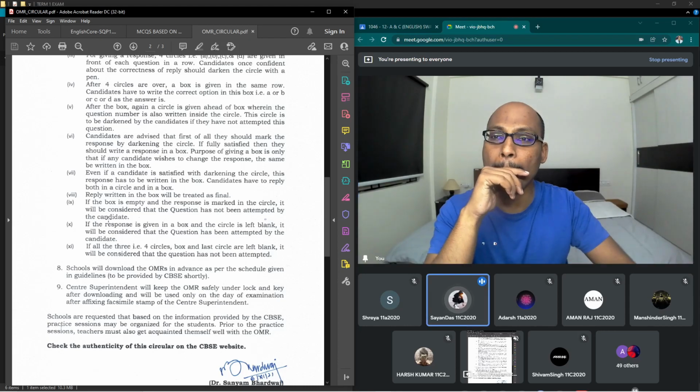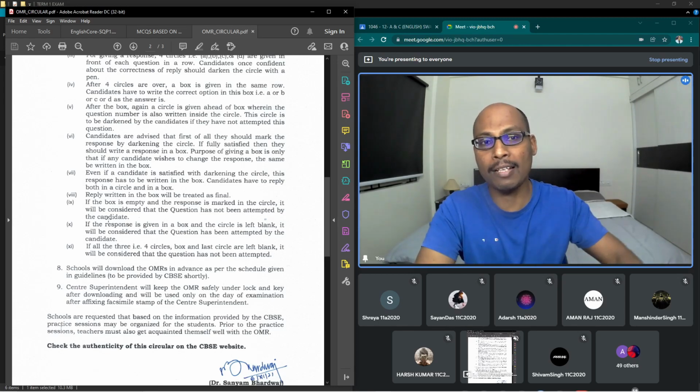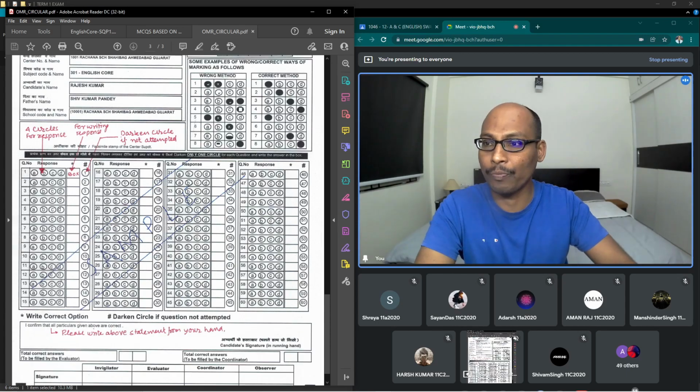Sir, but the circle and the box will be empty. No, we have written the answer in the box, we have circled and darkened the circle, and we have darkened even the last question circle also. What I mean to say is, you have written option B here, and option B also here, but later you come to know that both the answers are wrong. Then what will you do? If you darken this circle, the question number 1 circle, will it be considered as not attempted?